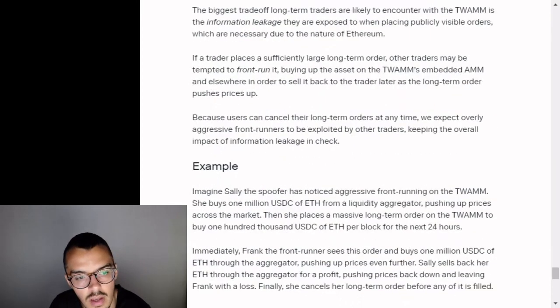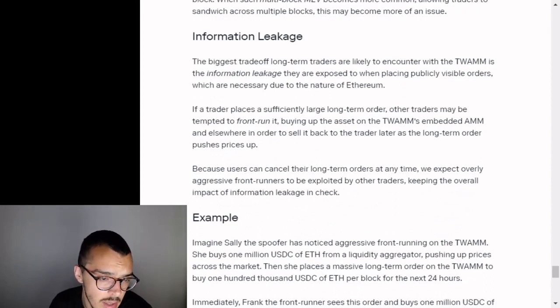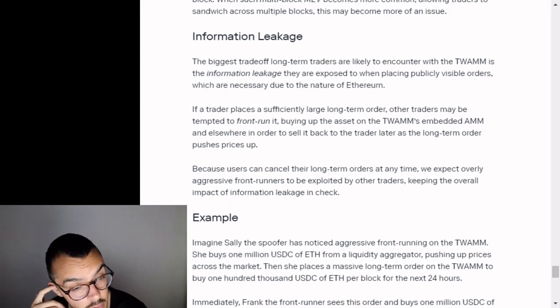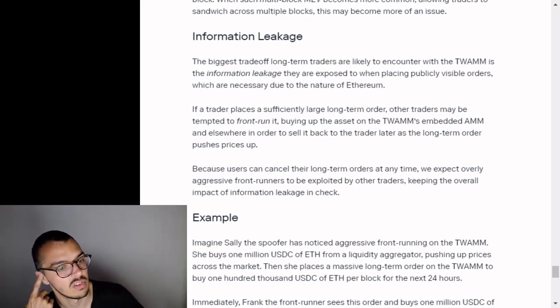Information leakage. The biggest trade-off long-term traders are likely to encounter with the TWAMM is the information leakage they are exposed to when publicly placing visible orders, which are necessary due to the nature of Ethereum. If a trader places a sufficiently large long-term order, traders may be tempted to front-run it, buying up the asset on the TWAMM's embedded AMM and elsewhere in order to sell it back to the trader later as the long-term order pushes prices up. Because users can cancel their long-term orders at any time, we expect overly aggressive front-runners to be exploited by other traders, keeping the overall impact of information leakage in check.